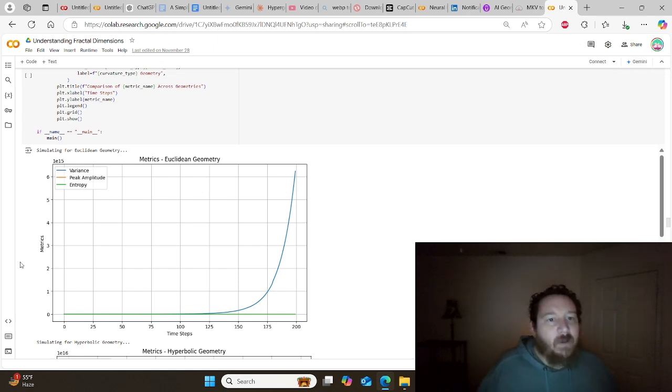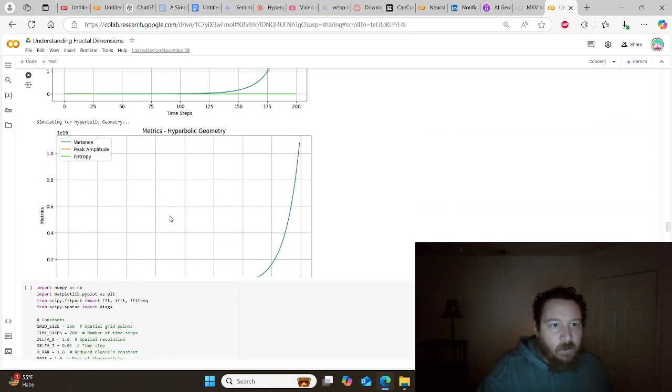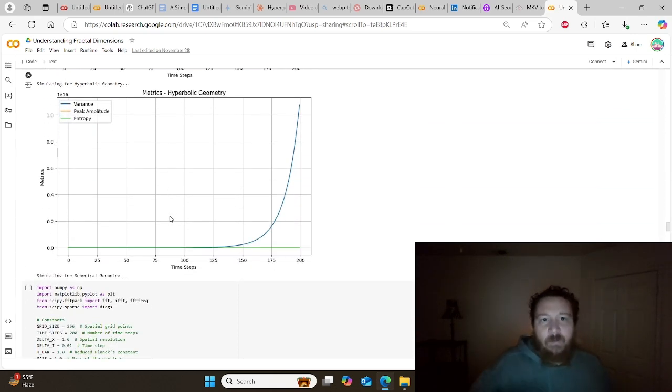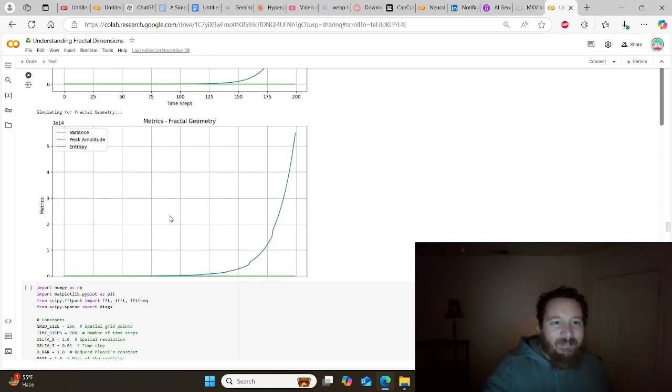So let's look at variance in Euclidean space. Yes, variance increases in Euclidean space over time. That's expected. In hyperbolic space, same thing: variance increases over time, exactly as expected. Spherical, same thing. Fractal.